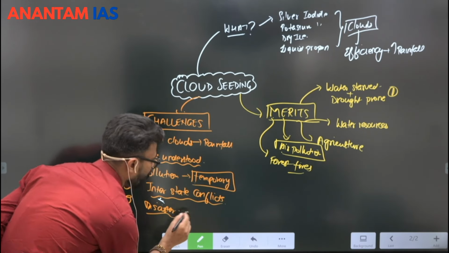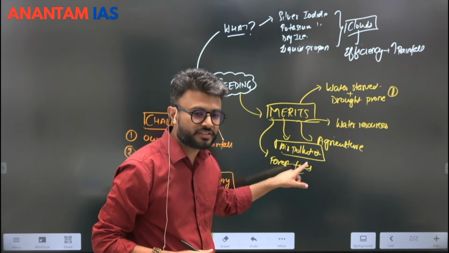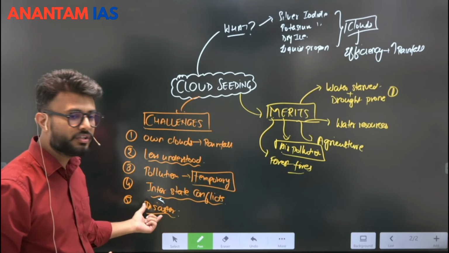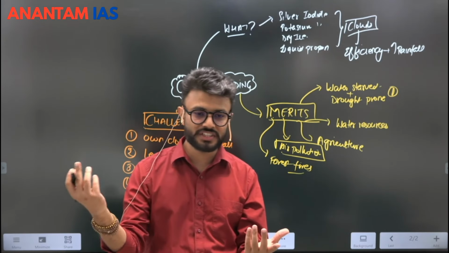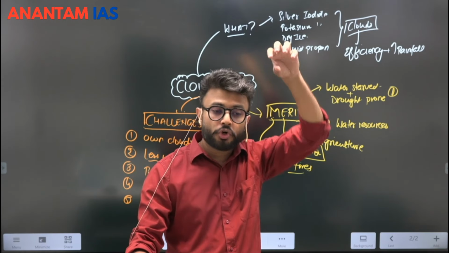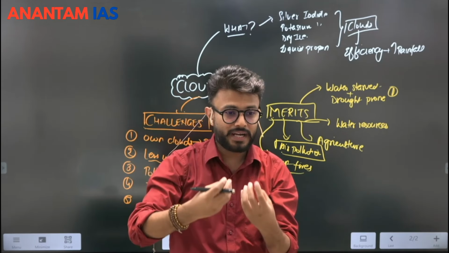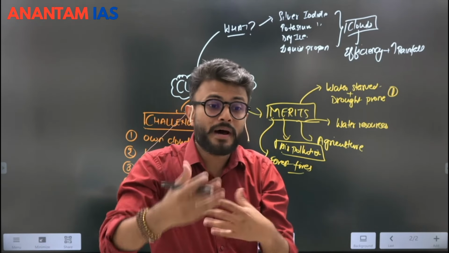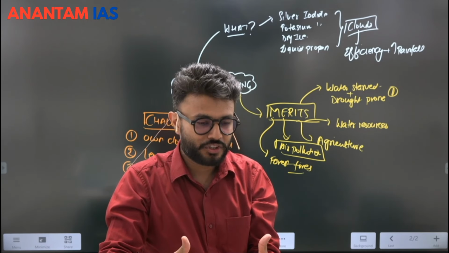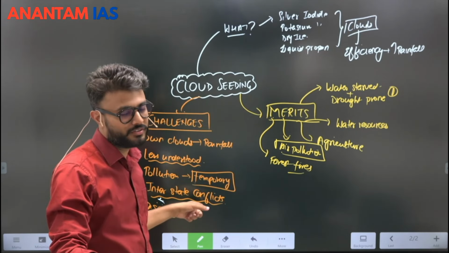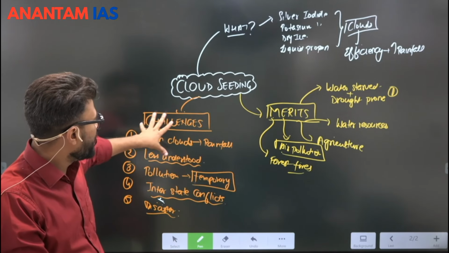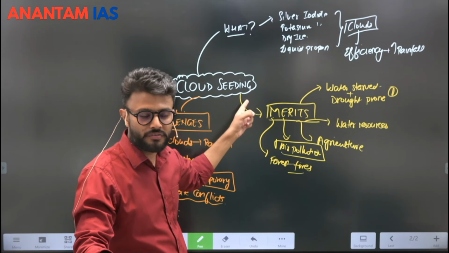And next, the impact can be disasters. Here we read that it can help us to reduce disasters. Fine, but it can also lead to disasters. Just imagine a situation where cloud seeding coincides with the natural rainfall. We needed a certain amount of rain, but now there are two rounds of rain at the same time, so it can induce floods also. That is how there are a lot of challenges of cloud seeding.